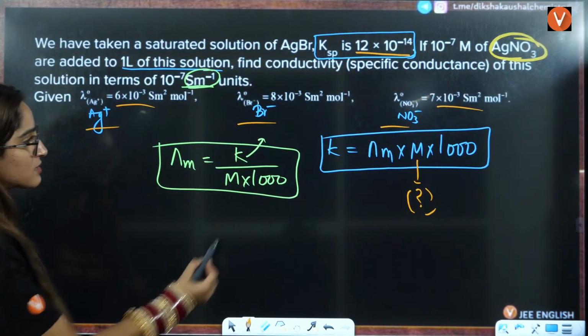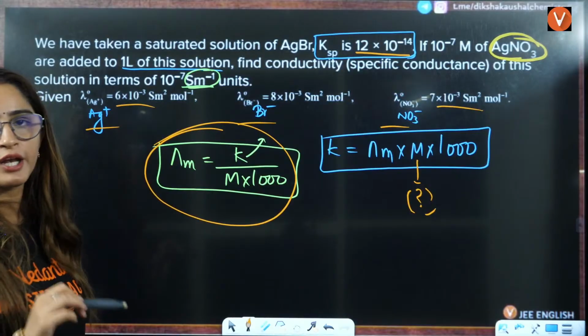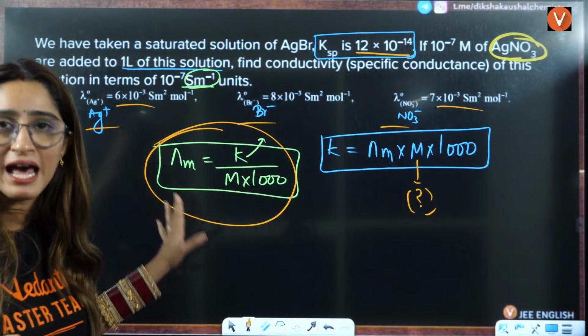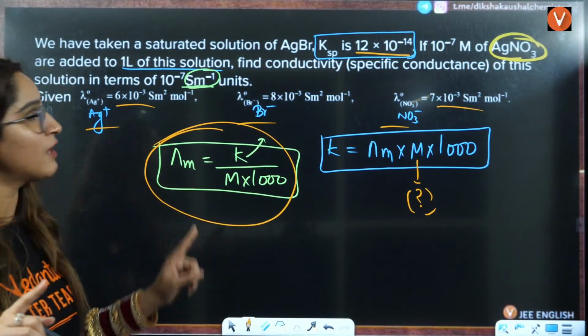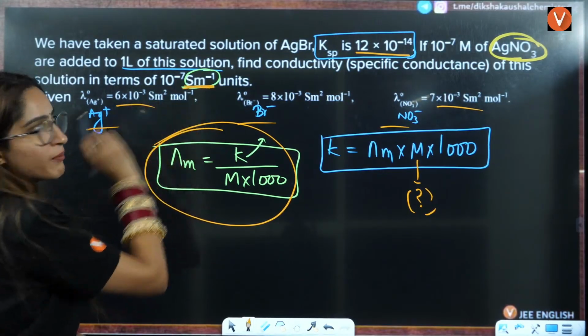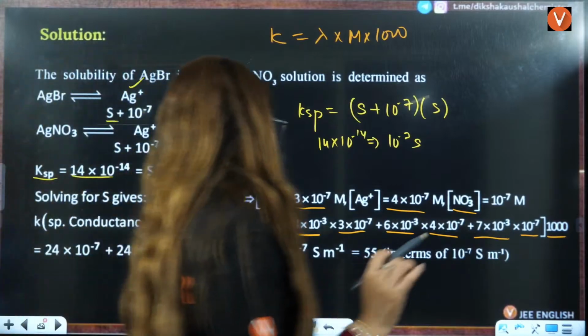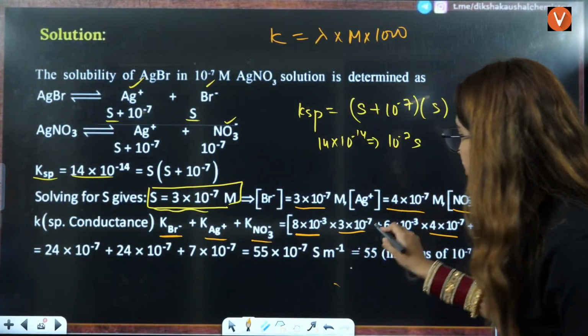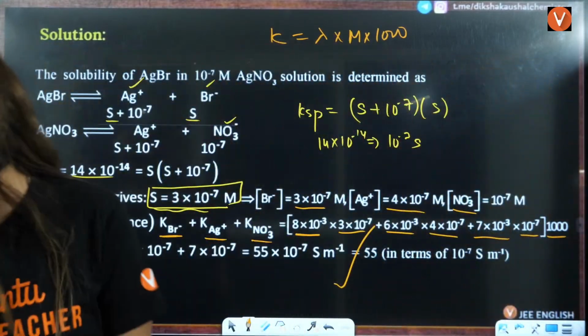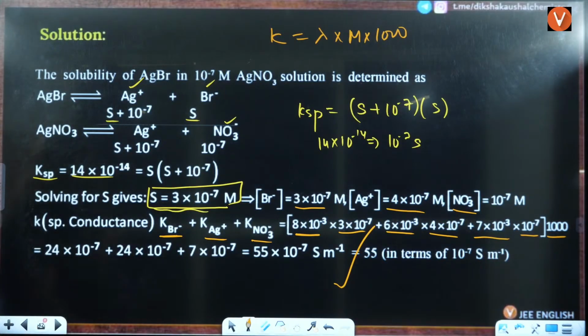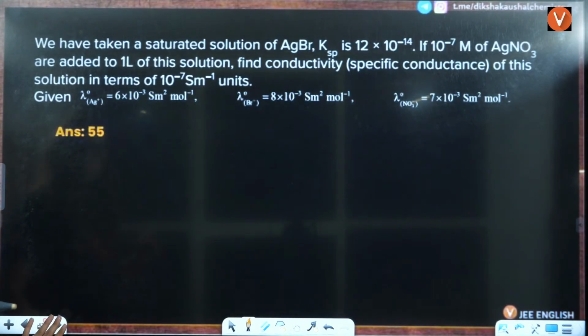Important part was this thing. Usually, students use kappa into 1000 by molarity. That is not the formula when they have asked you, especially in per meter. Okay, that is the important part here. This is where you can make mistakes. Otherwise, rest is calculation part. You can easily solve it. Okay, right?